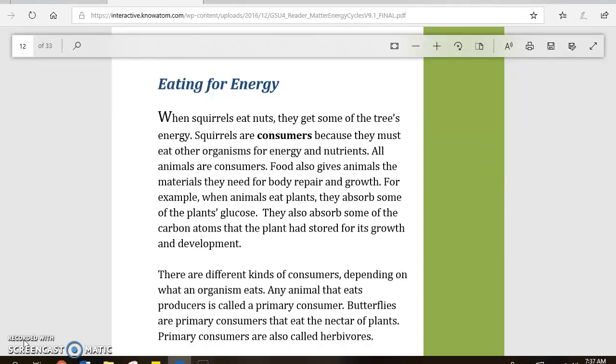Squirrels are consumers because they must eat other organisms for energy and nutrients. All animals are consumers. Food also gives animals the materials they need for body repair and growth. For example, when animals eat plants, they absorb some of the plant's glucose. They also absorb some of the carbon atoms that the plant had stored for its growth and development.